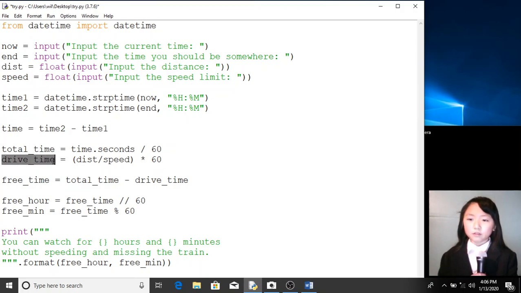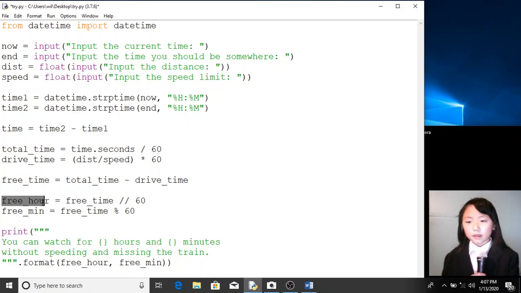The total amount of drive time will be the distance divided by the speed. This will get us the answer in hours, but we want the minutes, so we times this by 60. The total amount of free time we will have will be the total amount of time we have minus the drive time. So over here we have the free time, which is the time we want to use to watch TV.